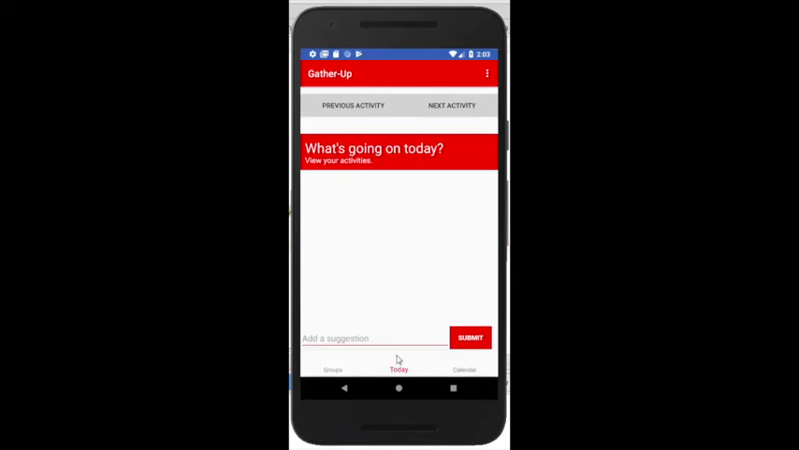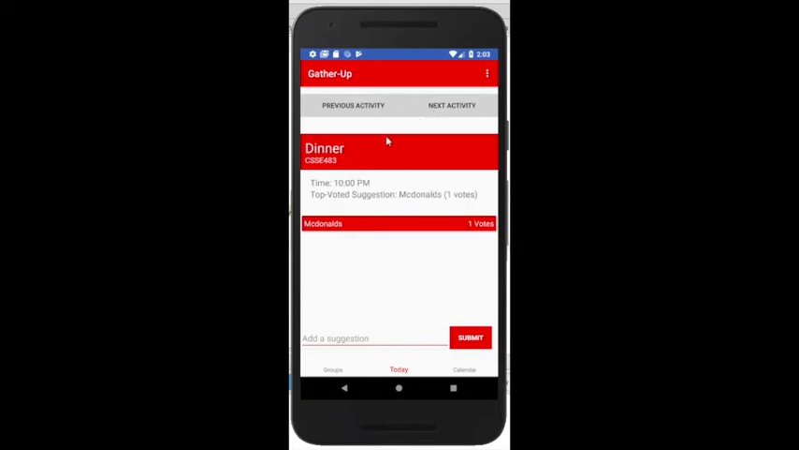You can then navigate to the Today tab in the application, where you can go through each of the activities that you have going on that day. Here's the dinner activity that George just created in the CSSE 483 group we ran. The time of the activity is displayed, as well as the top voted suggestion for the event.